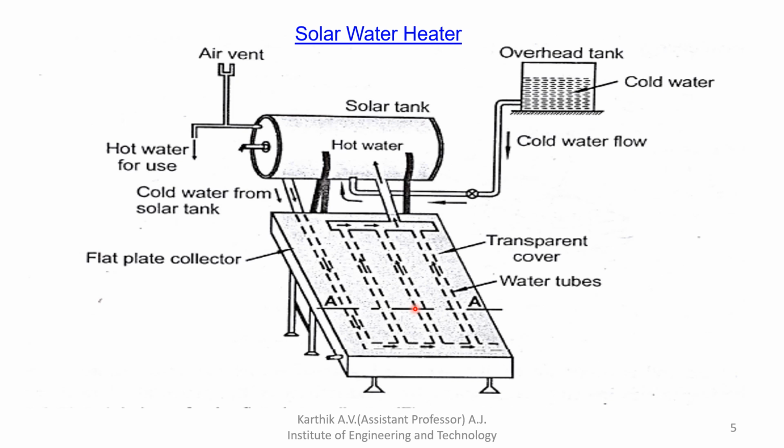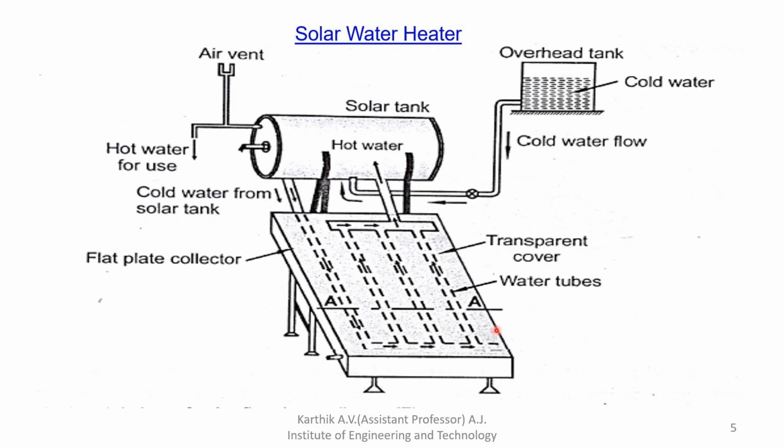So it is a very simple process. Initially, the cold water is stored in an overhead tank. That water flows to the solar tank with the help of valves. Then cold water will be collected at the lower level of the solar tank. Then it will be flowing through this pipe. Then this is nothing but the flat plate collector. The flat plate collector has transparent glass, then the absorber plate, and insulation is there.